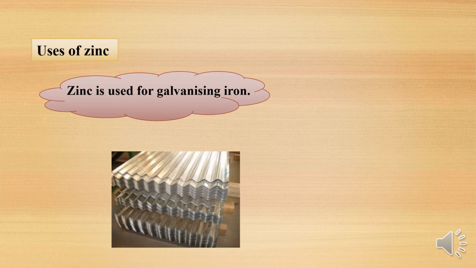And the next we have uses of zinc. Zinc is used for the galvanizing of iron. Galvanizing in the sense of protection. You can say it acts as a protecting shield, because iron corrodes very easily. In order to avoid the corrosion, zinc is used for the galvanizing of iron.